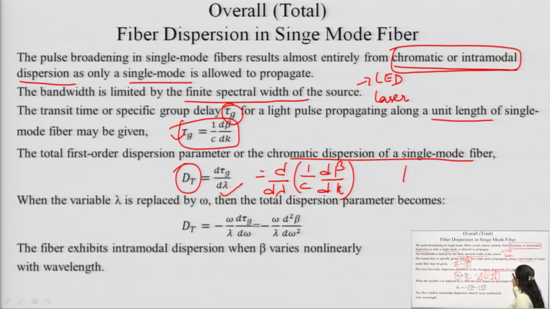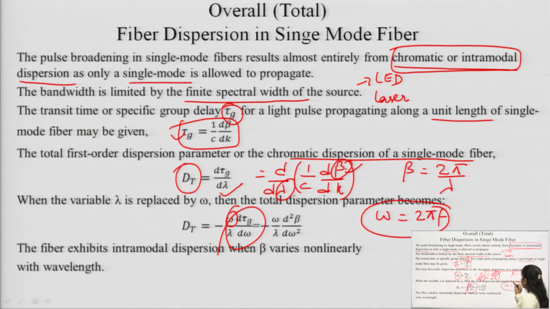And we know beta is equal to 2 pi by lambda. So, you have to substitute 2 pi by lambda here, then only you can differentiate it with the help of lambda. So, when we are trying to differentiate it, always keep in mind that we have to substitute this beta with 2 pi by lambda and then we will get this result, and omega is equal to 2 pi f.